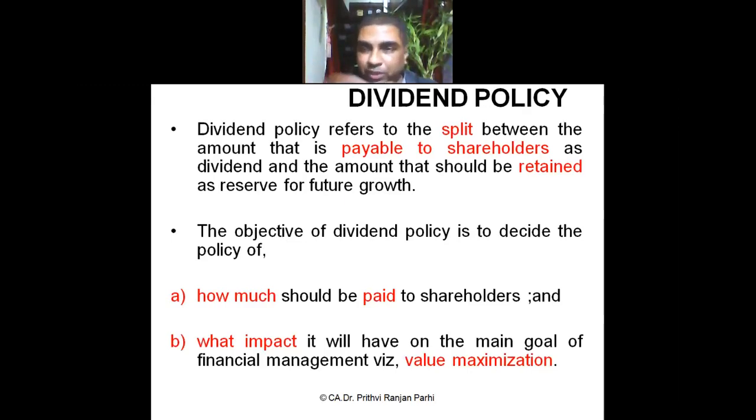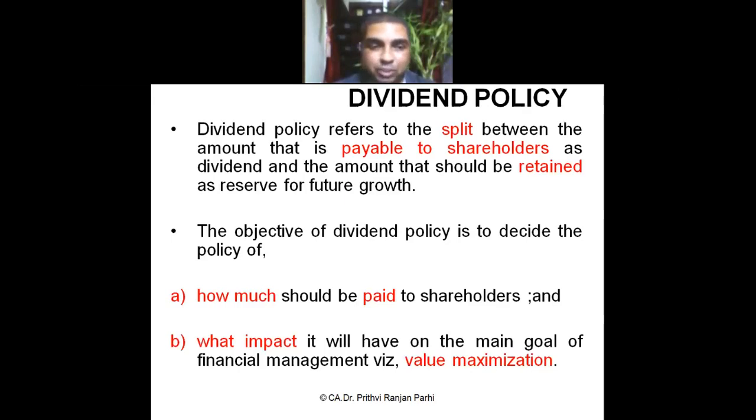Unless money is retained, company cannot grow. If you remember, earlier we have learned the formula of growth. Can you recall any one formula of growth? How are you calculating growth? Growth का formula कुछ याद है? B into R. Small b you know is the retention ratio. That means growth depends upon the retention, right? And the dividend decision is about retention ratio and payout ratio. How much is paid? That is payout ratio. How much is retained? That is retention ratio. And they are opposite of each other. Payout is 80%, retention is 20%, like this.